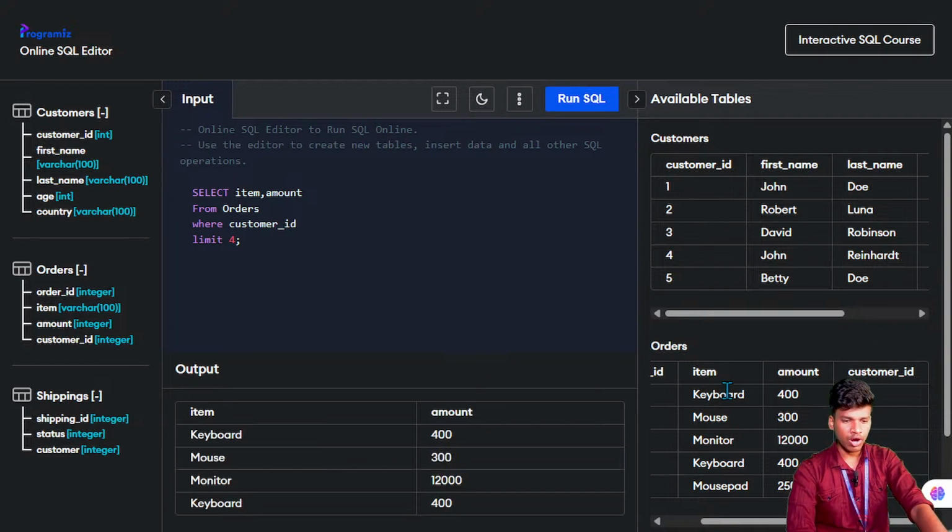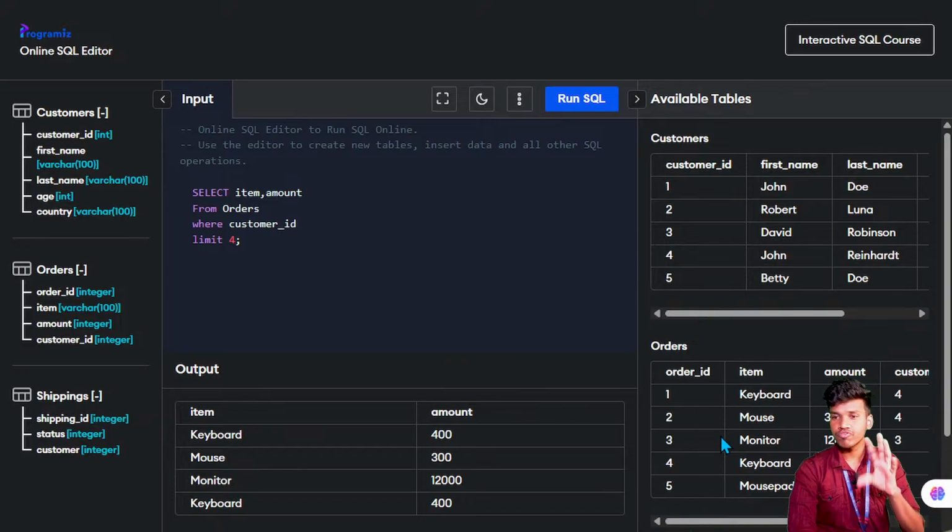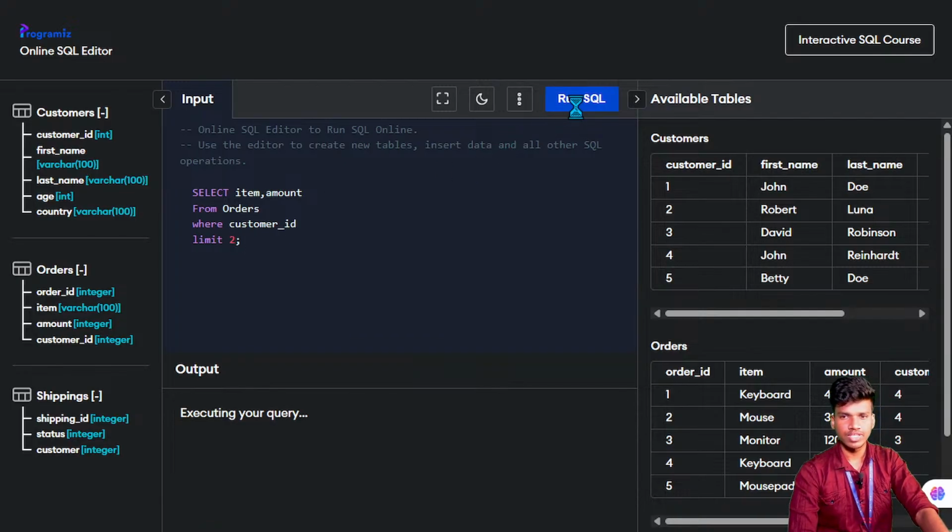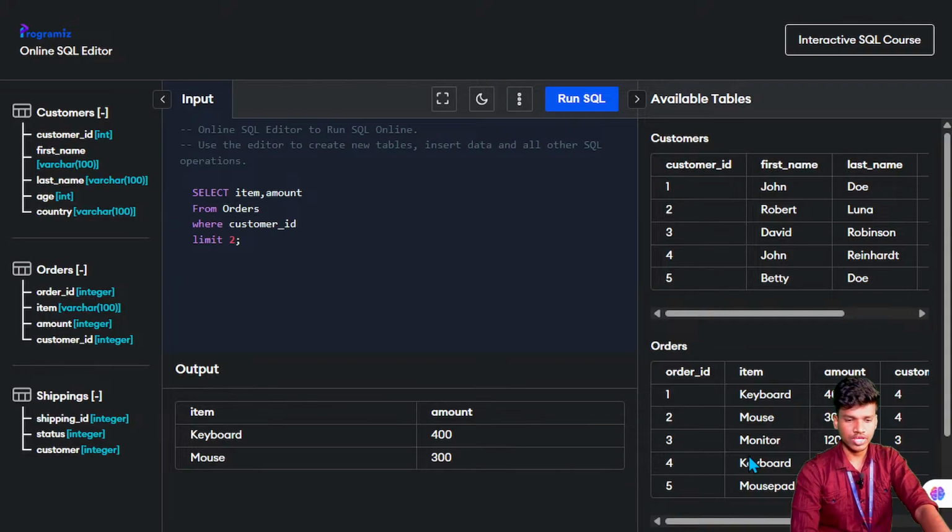Here the orders table has 5 rows of data, but I limit it to 4 only, so only 4 details are shown, the first 4. If I give 2, the first 2 rows only are shown. Run this SQL. So the first 2 rows are here: the keyboard and the mouse, with an amount of 400 for each product. So this is the way we can retrieve products using SQL.